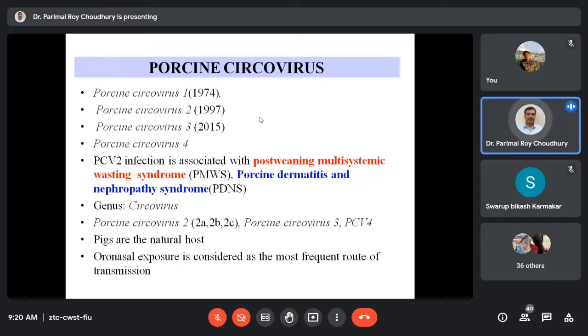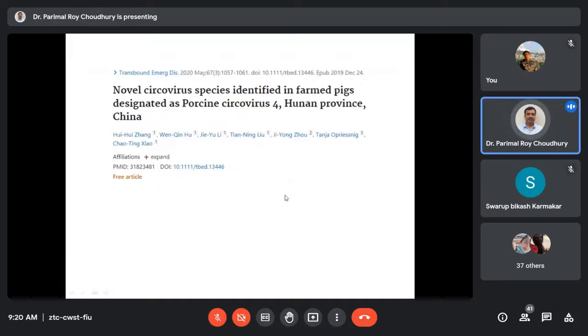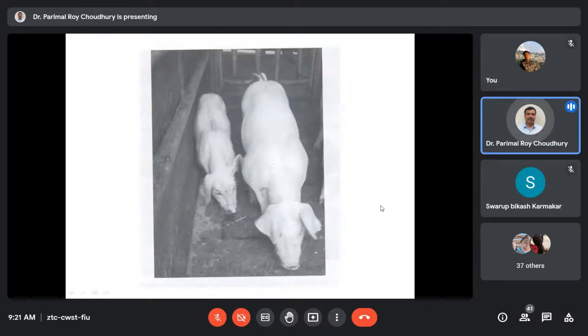So these organisms till now are found to be restricted to the pig population only. They are the natural host, and the worry point is that lateral transmission occurs, and very easily an animal may pick up the infection, and the infected animal excretes the virus, and thereby it may transmit laterally. So in 2020, there was another report of porcine circovirus 4 from Hunan province in China. So likewise, okay, this particular picture is one I always like to use to explain what porcine circovirus infection actually is.